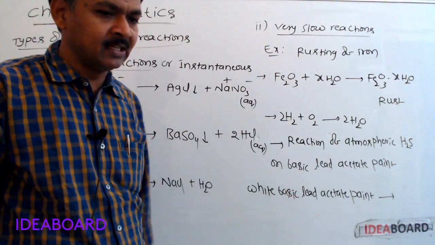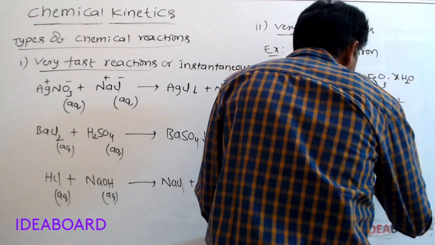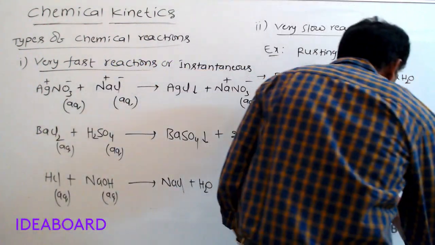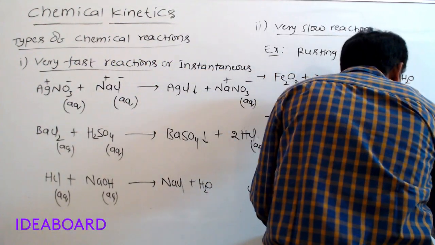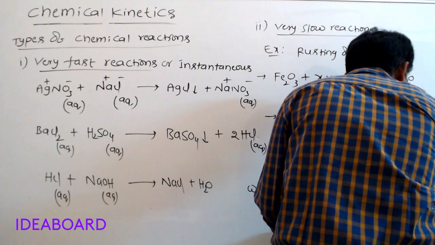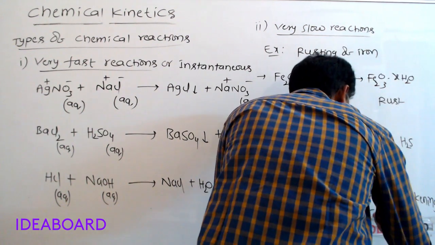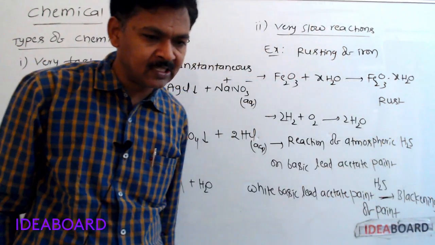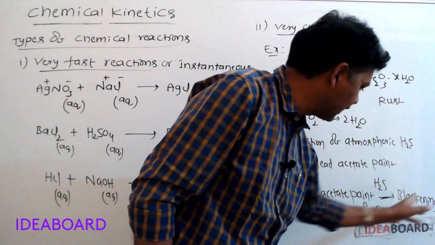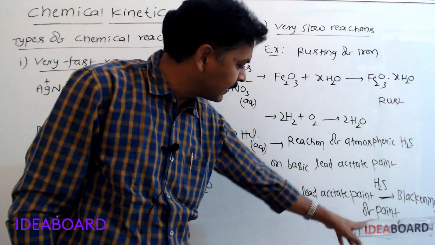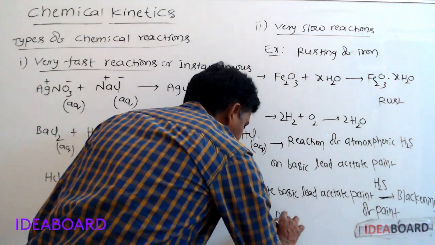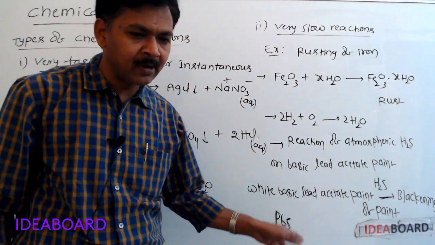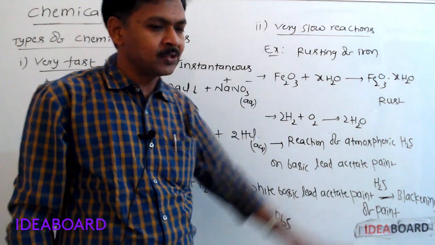White basic lead acetate paint in the presence of atmospheric hydrogen sulfide undergoes blackening. That blackening of paint is due to the formation of lead sulfide, PbS. These are very slow reactions.